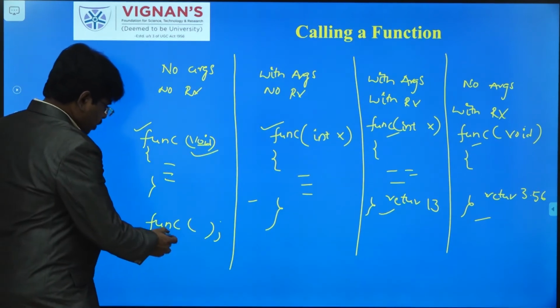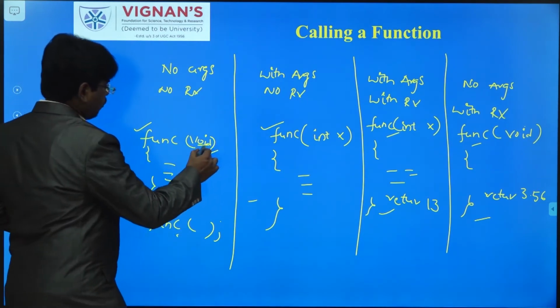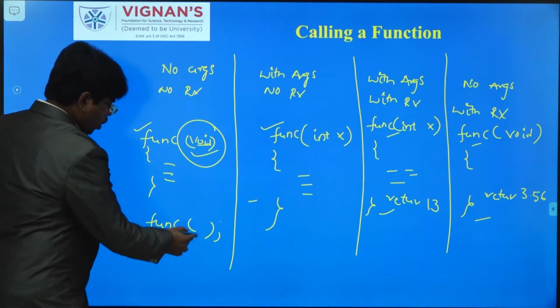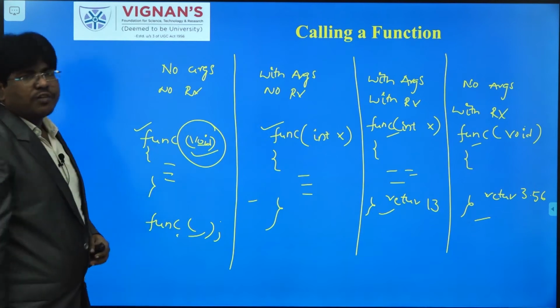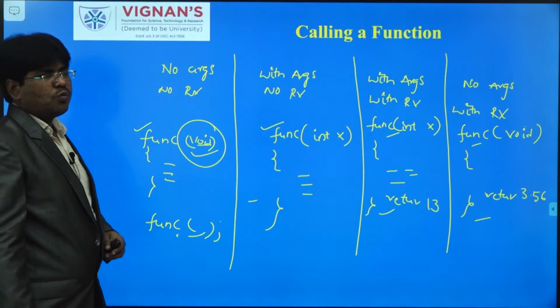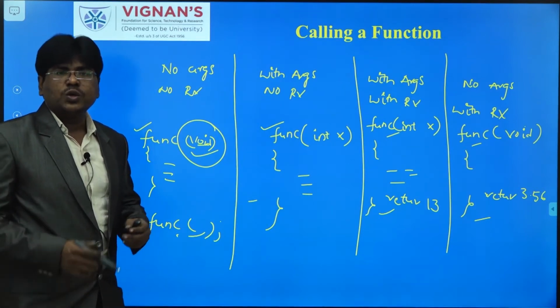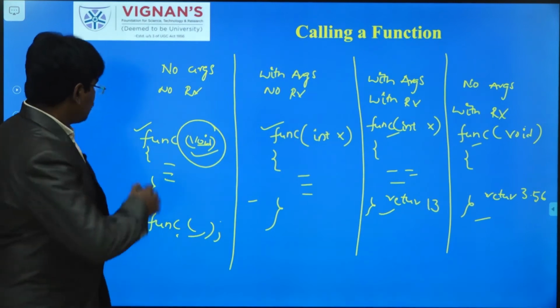So this is the function func we are calling. If you go to the definition, does it have any input? No, so that's why we are not mentioning any argument values. Does it have any return values? No. So when the type is no arguments and no return values, you can simply call it with the function name followed by a semicolon. This is the first type.